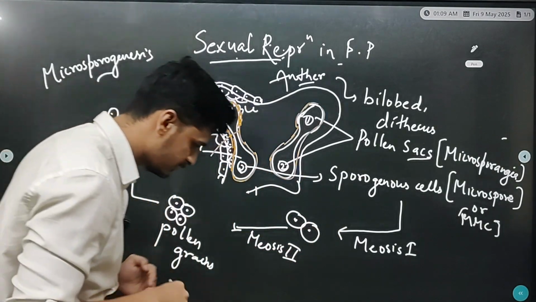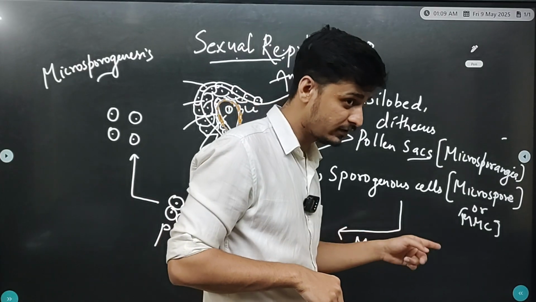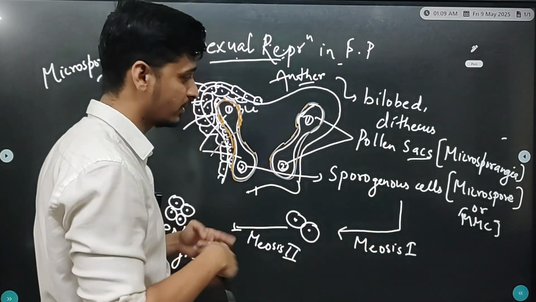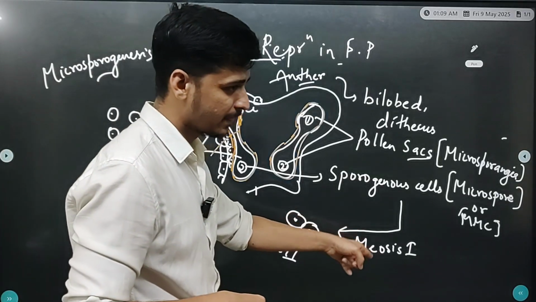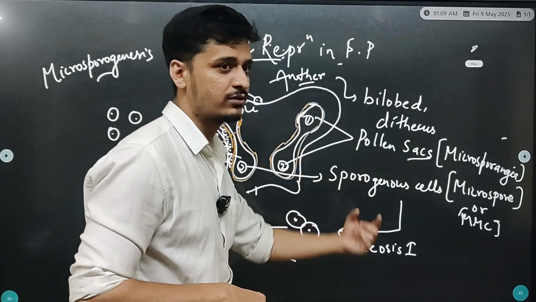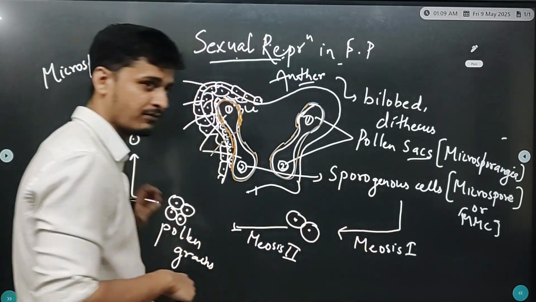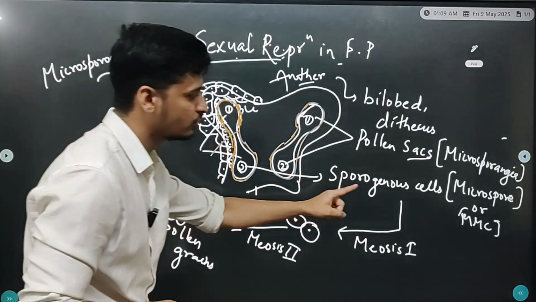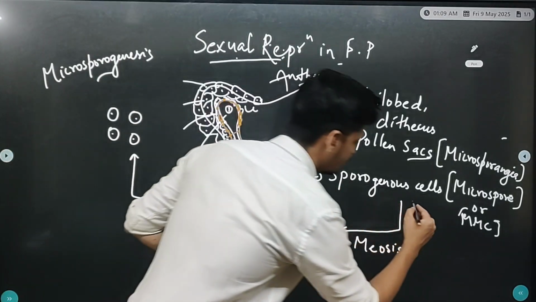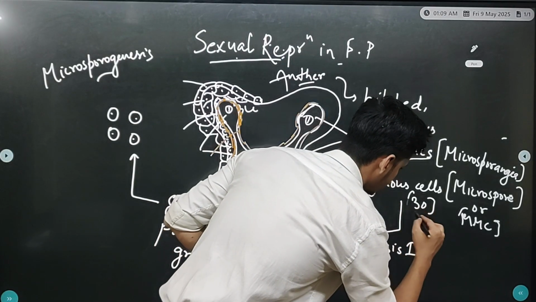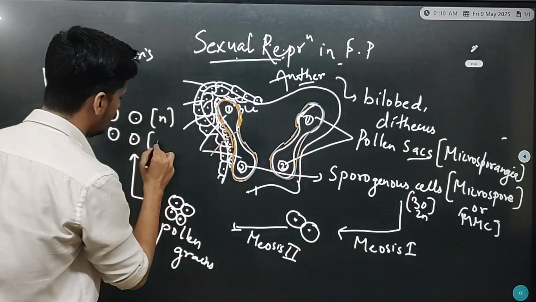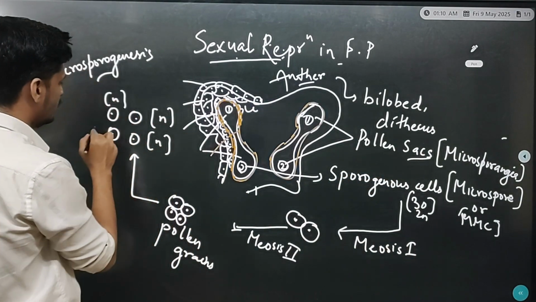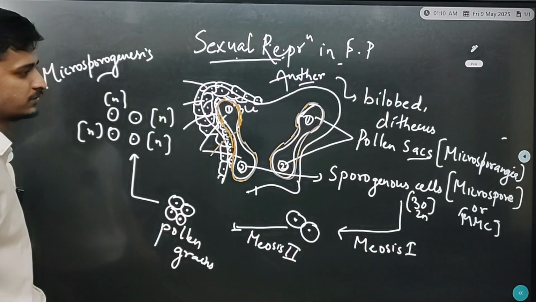So the important question is why there is only meiosis in sporogenous cells, why there is no mitotic division. Why meiosis? Because meiosis is a reductional division. It reduces the chromosome number by half. For example, if there are 30 chromosomes diploid, the pollen grains produced will all have 15 chromosomes.